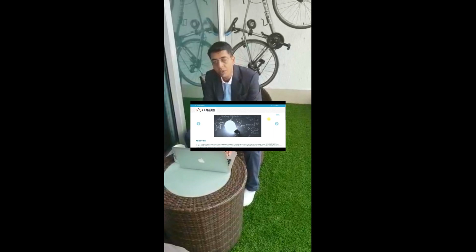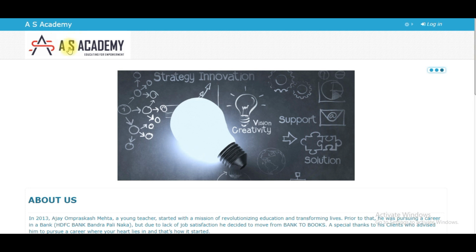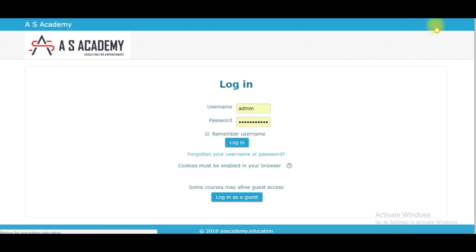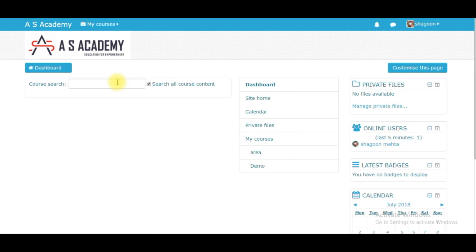So let's have a look at how it will look. You have to log on to AS Academy. The login ID will be given to the student. So I will log in as Shagun Mehta. Password and everything will be shared with the student. Once you log in, you have to go to the search where the name of the paper has to be typed. So here the sample paper is given.